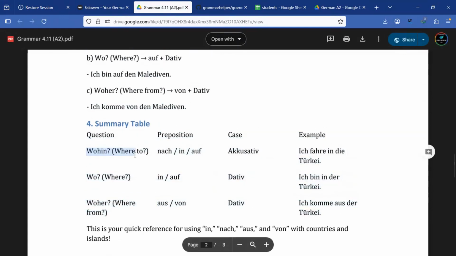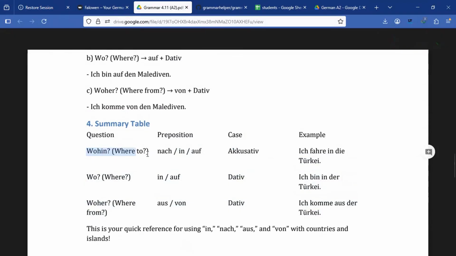So if it is Wohin, which is where to, we can use nach for countries with no article, and we can use in with countries with article, and we can use auf for islands, right? And when it's Wo, we can use in, and that one for both countries with no articles and with articles.